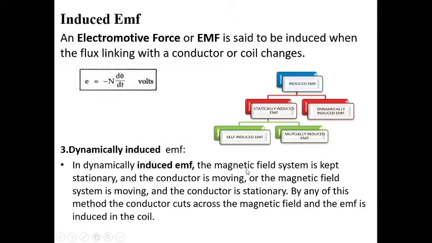In a dynamically induced EMF, the magnetic field system is kept stationary and the conductor is moving, or the magnetic field system is moving and the conductor is stationary. By any one of these methods, the conductor cuts across the magnetic field and the EMF is induced in the coil.